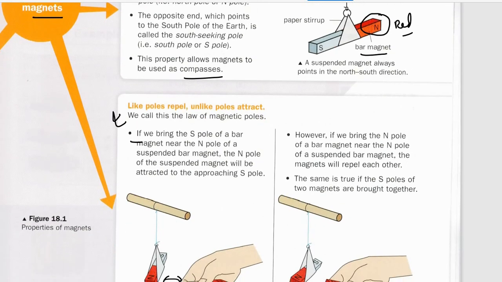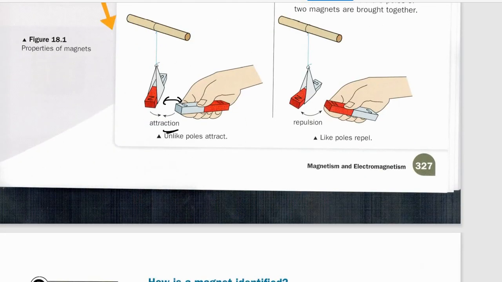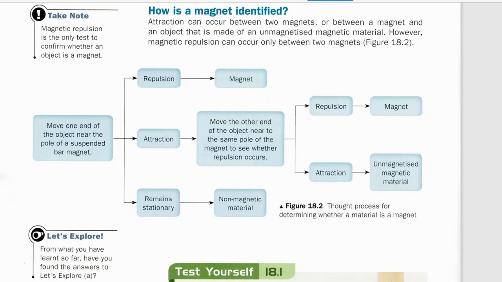If it is not, it means you say okay, these are not magnets. So how can a magnet be identified? Suppose I give you just a simple box or block, and nothing is labeled. It looks heavy, so it can be metal, but is it a magnetic material? It is not. So how to find out? Whenever attraction can occur between two magnets, as we have just discussed, or